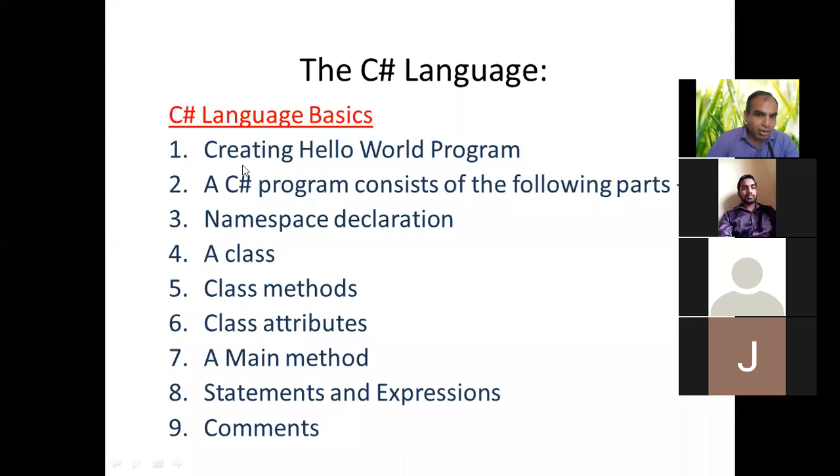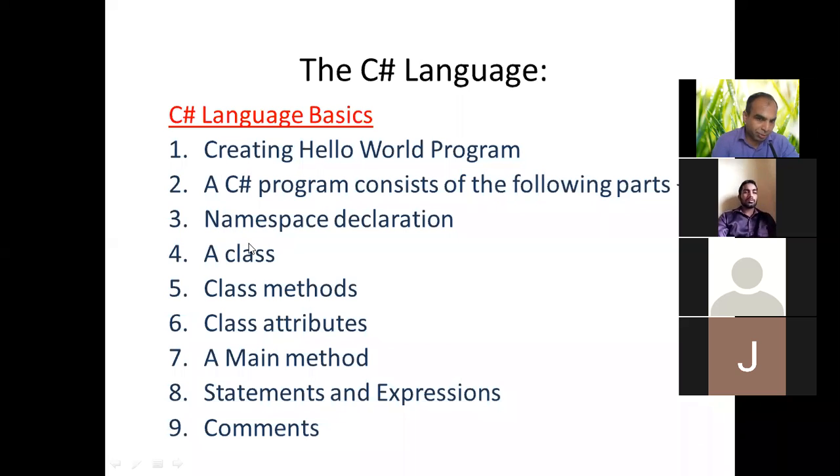Last time I revised with you, we learned about all the basic .NET framework related work, right? Now here we are going to listen about the C sharp language. I revise you. C sharp language basics: creating a hello world program, we have to know how you declare the program. It consists of the following parts.